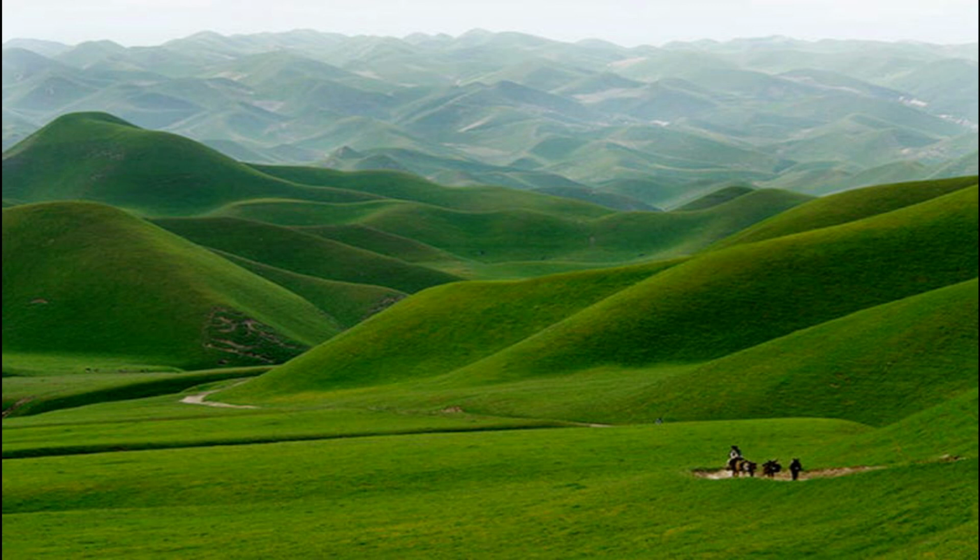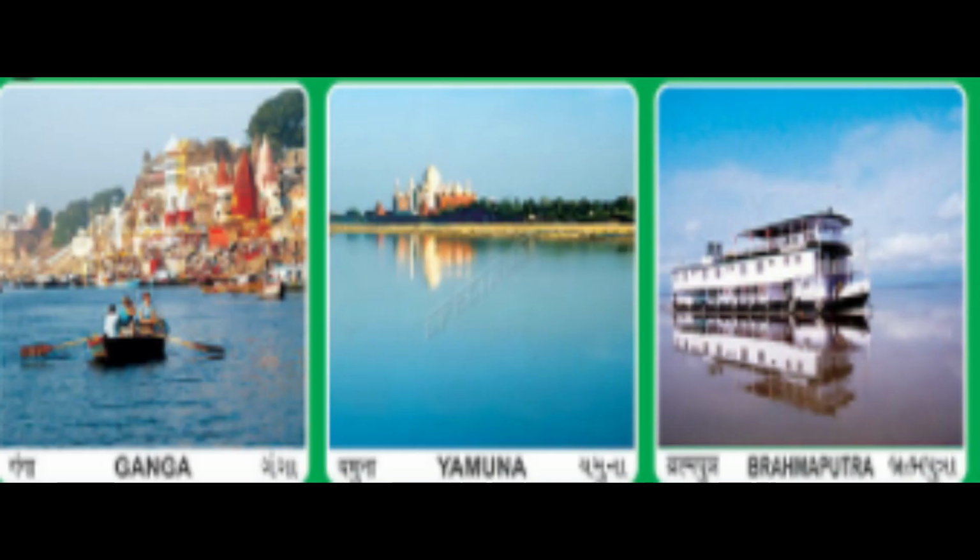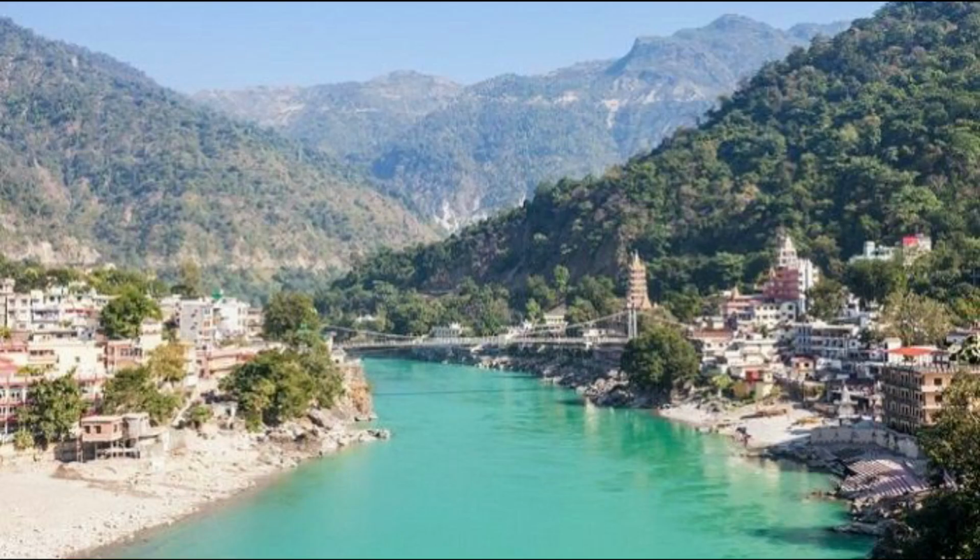Plains are mostly flat and have a fertile soil. The plains stretch from Assam, West Bengal, Bihar, Haryana, and Punjab. The rivers Indus, Ganga, Yamuna, and Brahmaputra flow through the northern plains. Many important cities are located on the banks of the rivers.